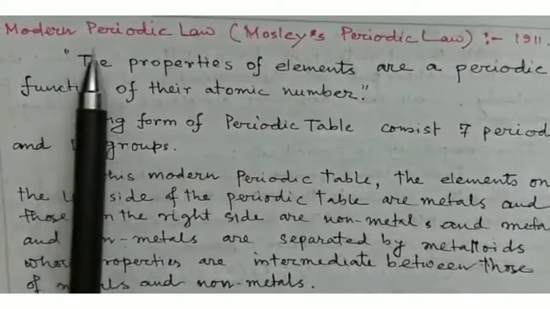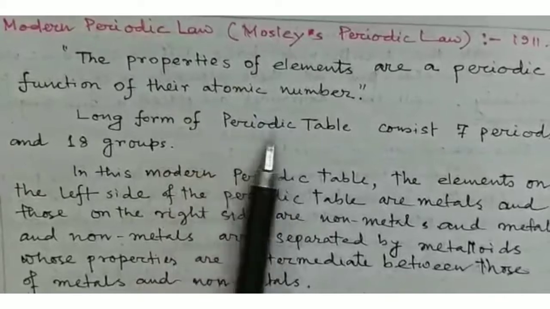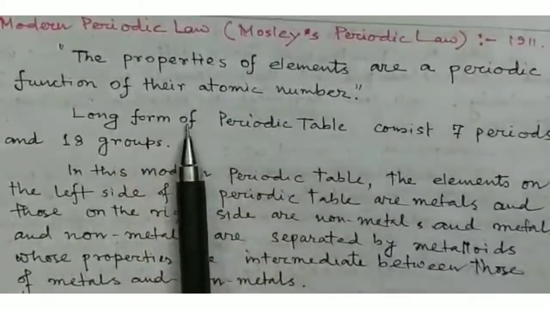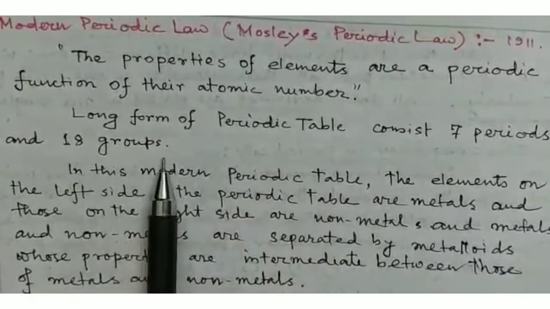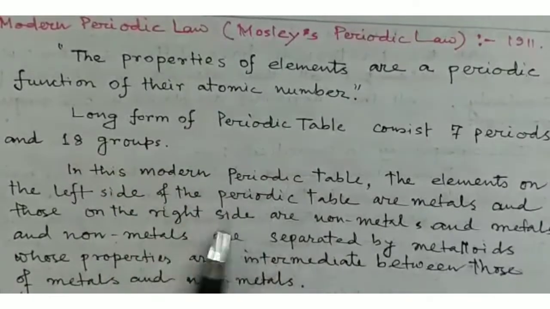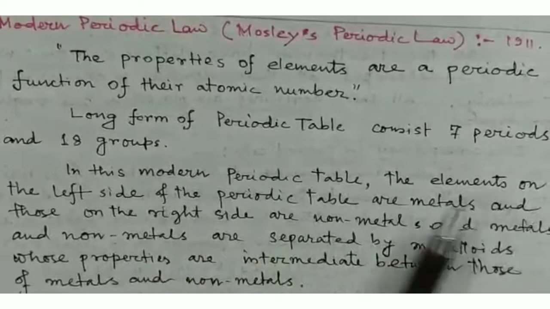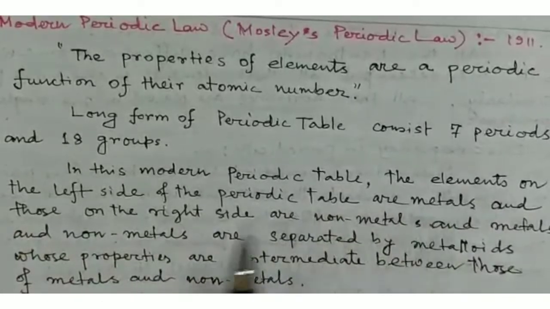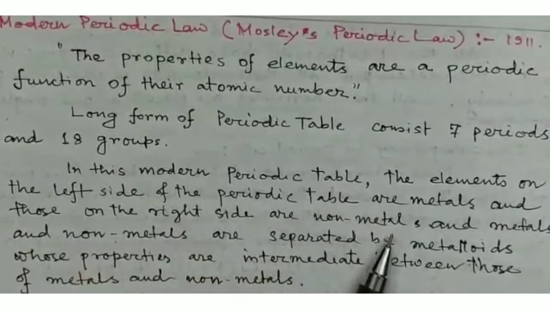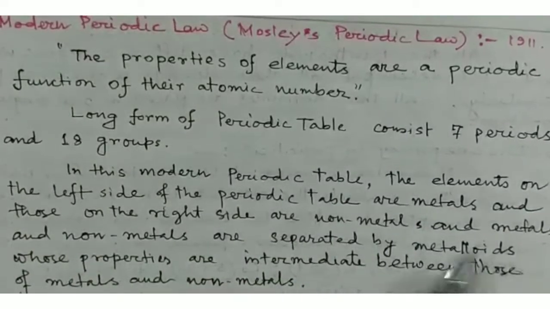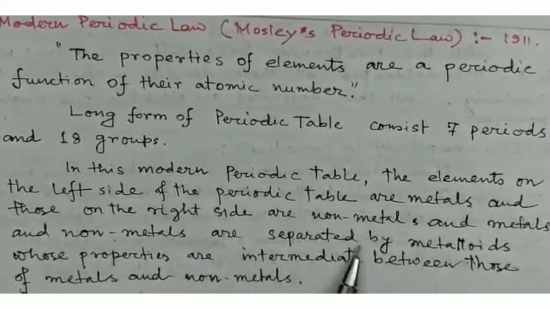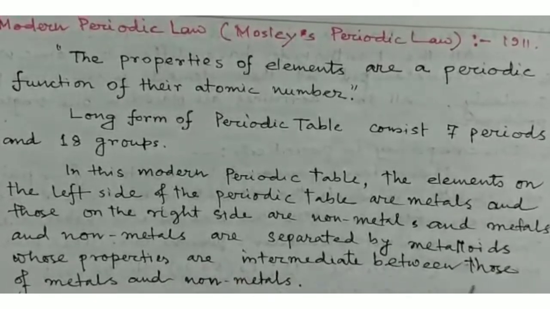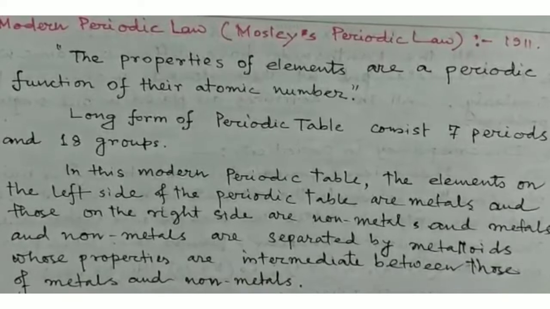On the basis of the modern periodic law, the long form of the periodic table is proposed, and it consists of 7 periods and 18 groups. In this modern periodic table, the elements on the left side are metals and those on the right side are non-metals. Metals and non-metals are separated by metalloids, whose properties are intermediate between those of metals and non-metals.